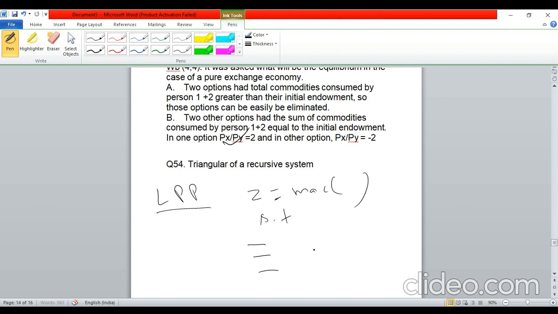So if you know the process of how to find the dual of a primal, then it is very simple, right? Maximum will become minimum, and the RHS of the constraints will come in the objective function, in the Z of the dual. So if you change maximum to minimum, two options you could eliminate easily. And then if you look at the inequality signs, these will also reverse in the case of the dual. In one of the options the inequality sign was the same, and in the other option, the inequality sign was the reverse of what was in the primal.